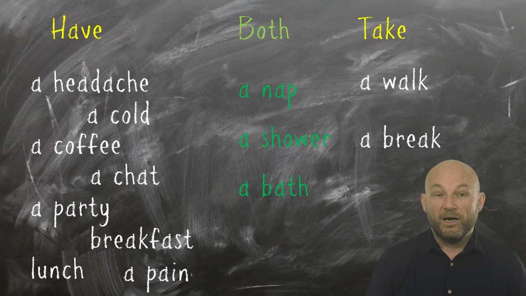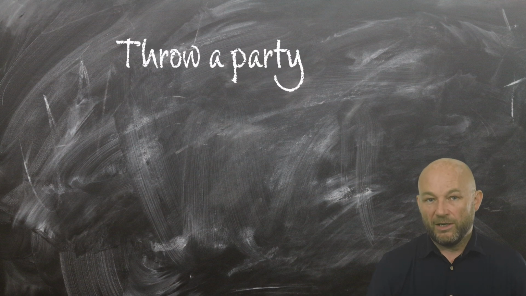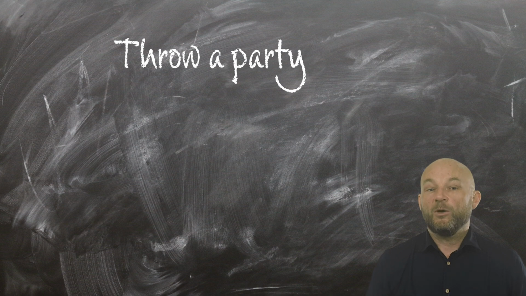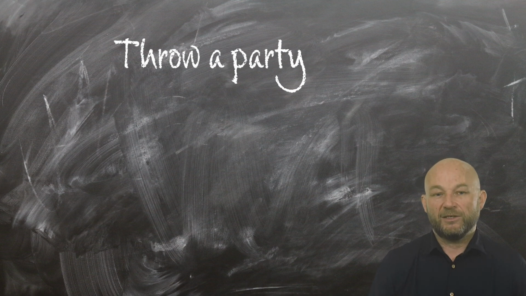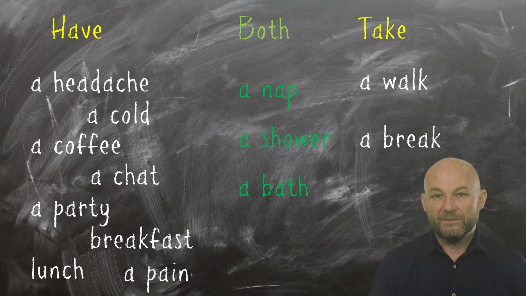We have a party, but if you really want to impress someone with your English, you can say throw a party. Yes, throw. I know it sounds strange, but it is the perfect verb collocation to express this action. As I said, anything we eat or drink, we use have. I usually have a sandwich for lunch and a coffee and toast for breakfast. Do not use take here. It is bad English.